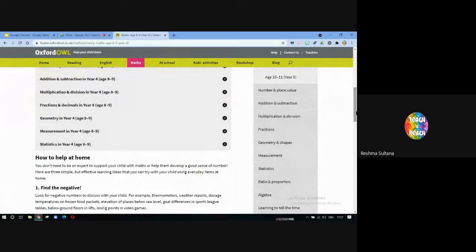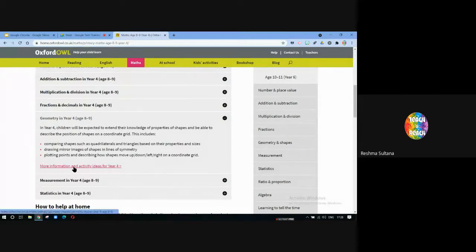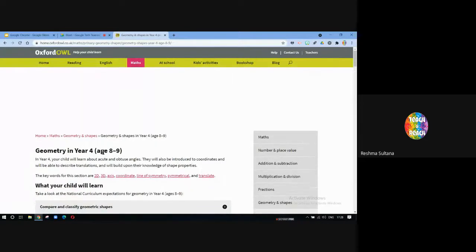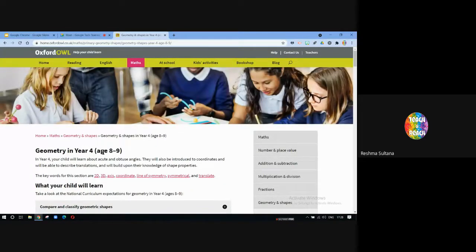So you can see I'm doing multiple actions. My aim was to create a math lesson plan or to get some reference about math lesson plans. So I've opened the Oxford homeschool. It could be any web page. I have opened Oxford Owl. Then I've chosen math, then the age group, and in this age group, I'm choosing geometry, more information and activity ideas for geometry. So you can see I've navigated through 5 or 6 places.